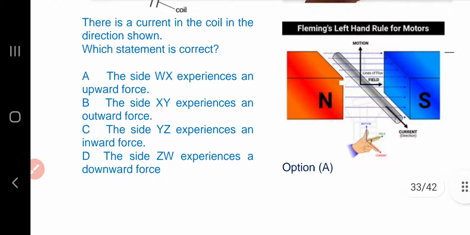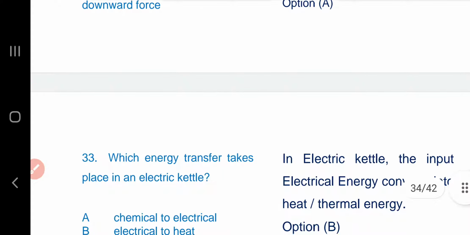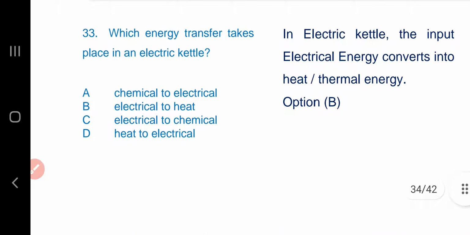Option A is the answer. Question number 33. Which energy transfer takes place in an electric kettle? In an electric kettle, the input energy is electrical energy, and that input electrical energy converts into heat or thermal energy. Option B is the answer.